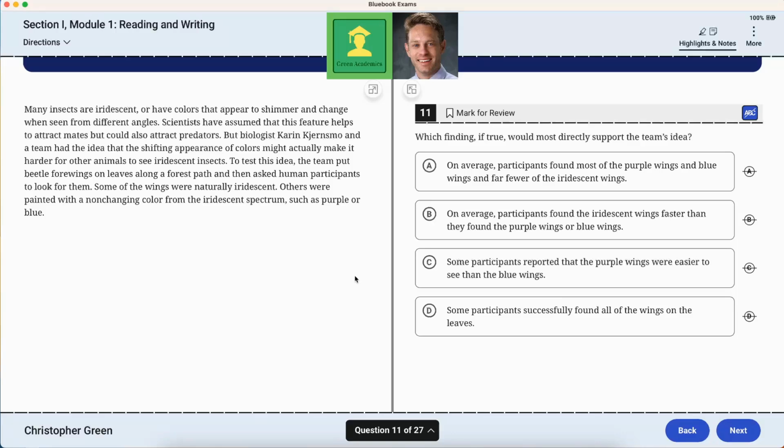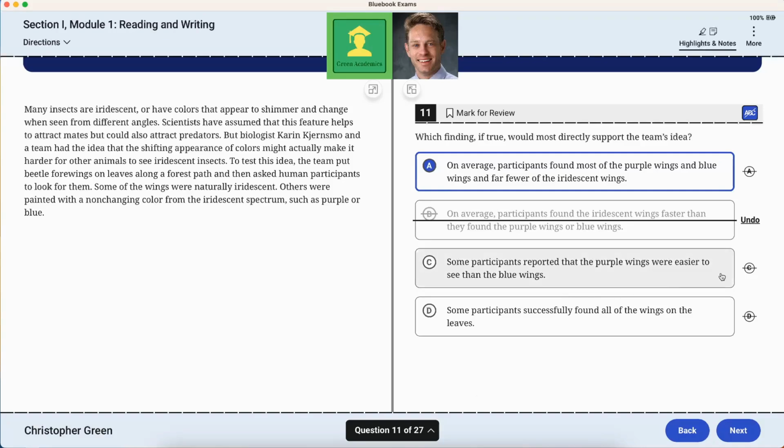Which finding, if true, would most directly support the team's idea? On average, participants found most of the purple wings and blue wings and far fewer of the iridescent wings. Well, that seems to match up, as in they could find the ones that don't shimmer, but they could not find the ones that were shimmering. On average, participants found the iridescent wings faster than they found... Well, no, that's the exact opposite. Some participants reported that the purple wings were easier to see than the blue wings. No, because that differentiates between the two colors of the non-shimmering. Some participants successfully found all the wings. No, it has to compare them.